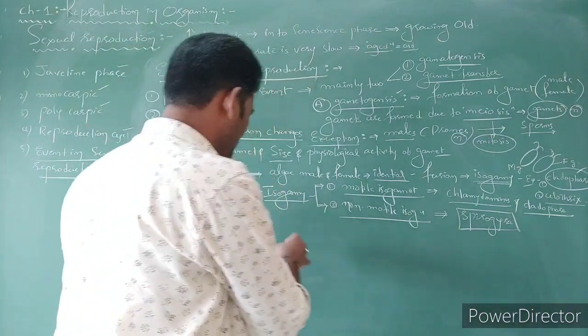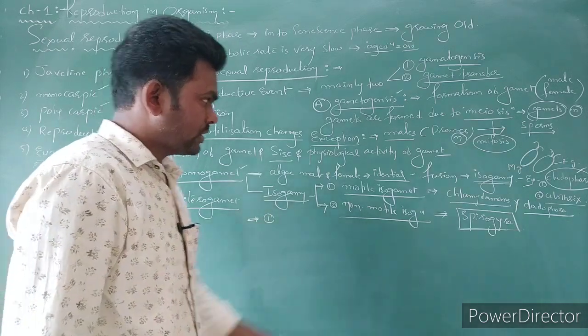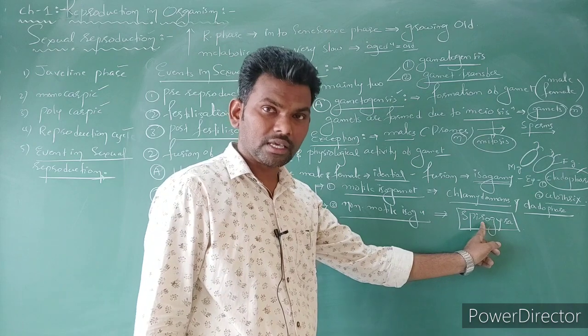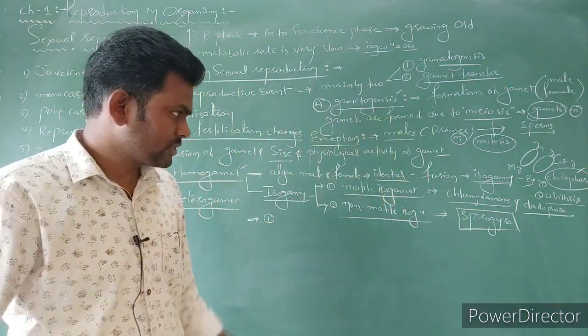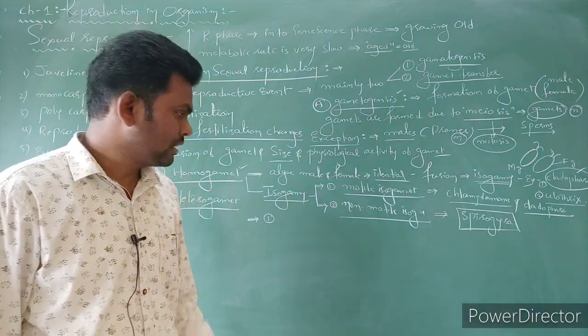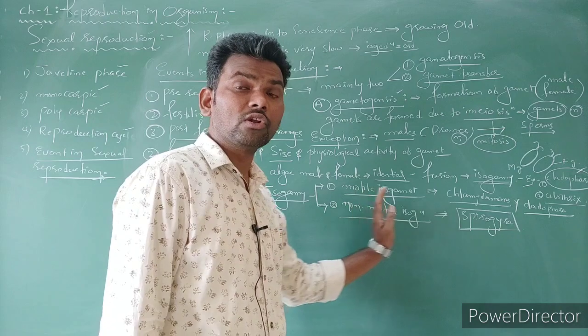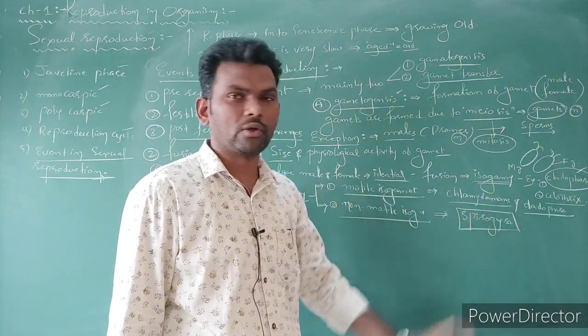Here in competitive exams, the best question is here. So these Spirogyra gametes are morphologically the same but physiological activity is different. So this type of gamete fusion we can call morphologically isogamy, but physiologically anisogamy. The example is only one, that is Spirogyra.